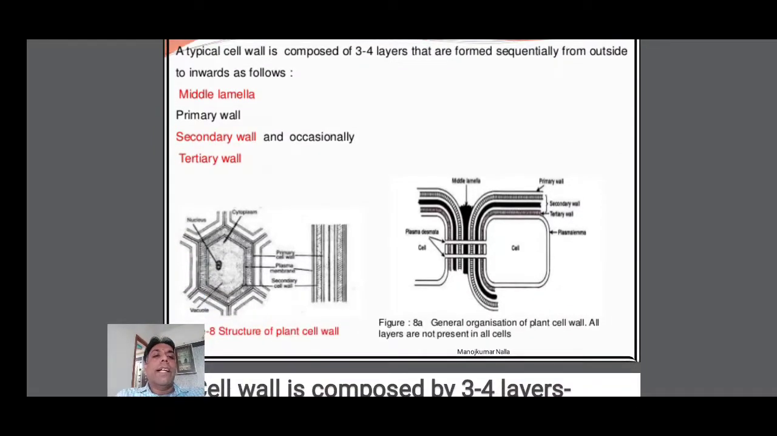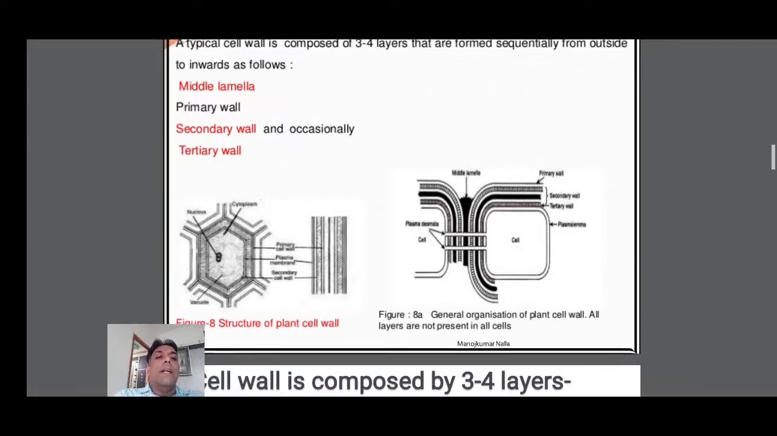Observe the picture here. The middle one is the middle lamella. The middle lamella connects the cell walls of two cells. It is the link between the two cells, connecting two primary cell walls. The middle lamella holds the cells together to form tissues. So that is the middle lamella.